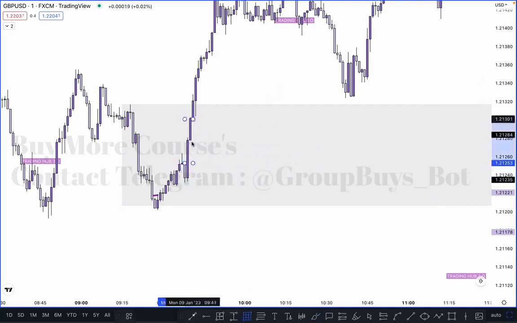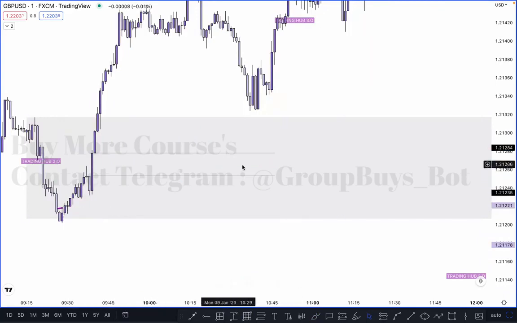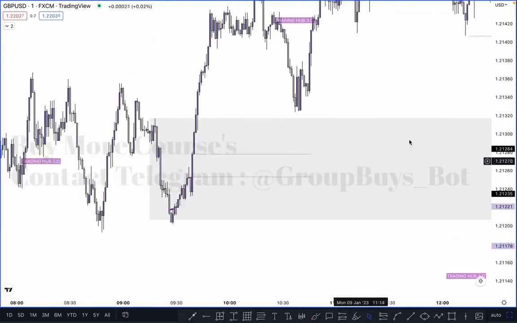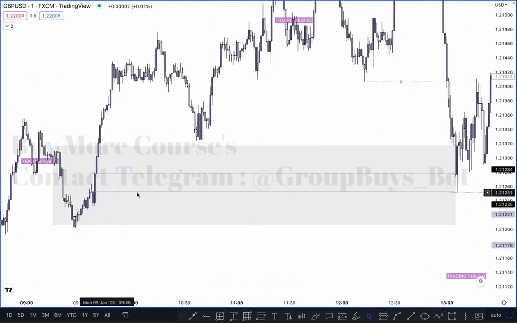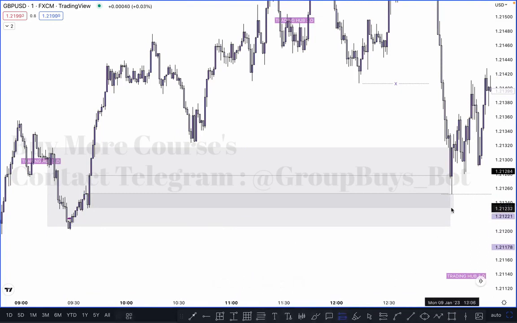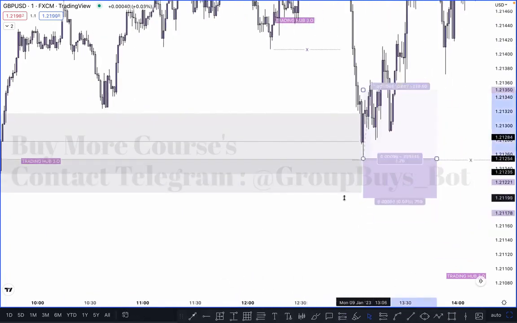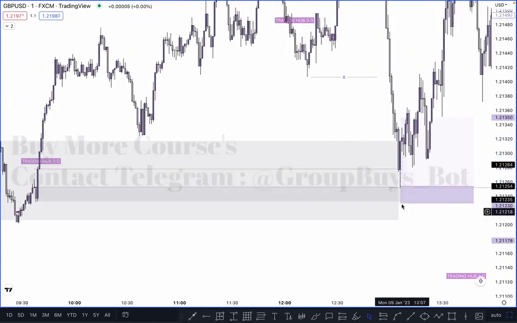In this case, this one and this one, right? So this one is our valid entry for the buy. The proper imbalance is here and the imbalance fill is here, and you can simply buy on this order block, which is just below it. So this is our refined order block. You can put the buy limit here like this and put the stop loss on the safer side. In this case, your stop loss is a little bit risky because the market can push downside, and after taking out the stop loss it can go higher. So it is a little bit risky, so you can simply put the stop loss just below it for the safer side. Proper imbalance, this order block, and you can buy here, right?